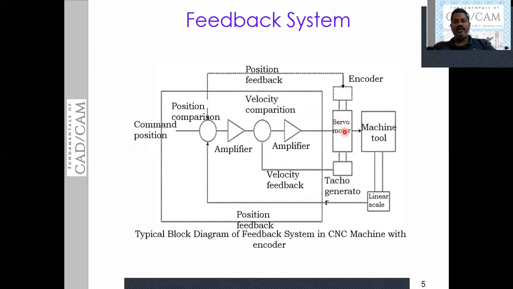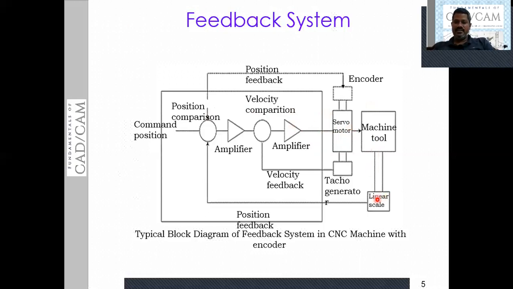If there is no error, no correction takes place. That means the error between the feedback signal and reference signal is zero, so the servo motor is rotating with the specified velocity. This is what happens. If there is any error, according to the control signal, the motion of the servo motor will be corrected. Okay, now let me come back to the motions of the table.